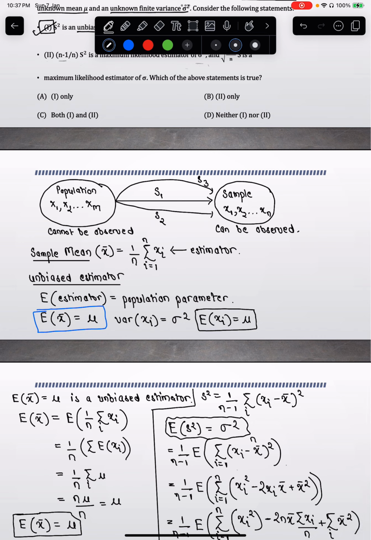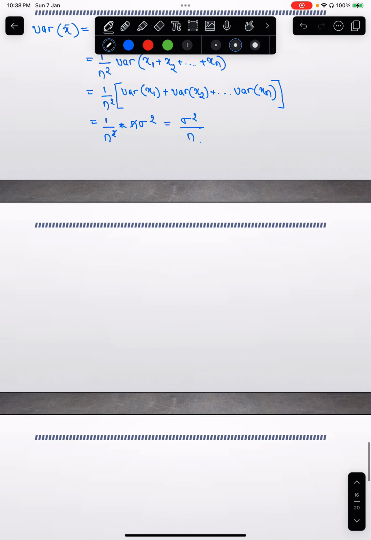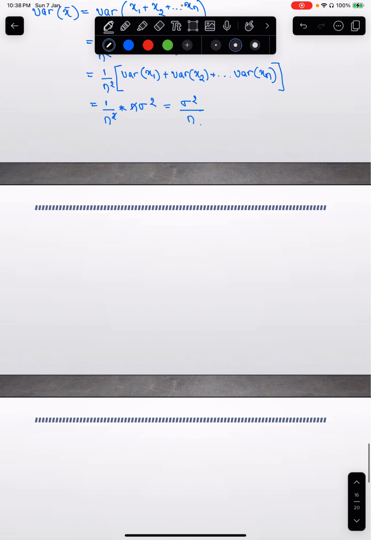So the expectation of an individual data point xi is nothing but mu, and the expected variance of an individual data point xi is nothing but sigma squared. That is also one of the reasons behind it.